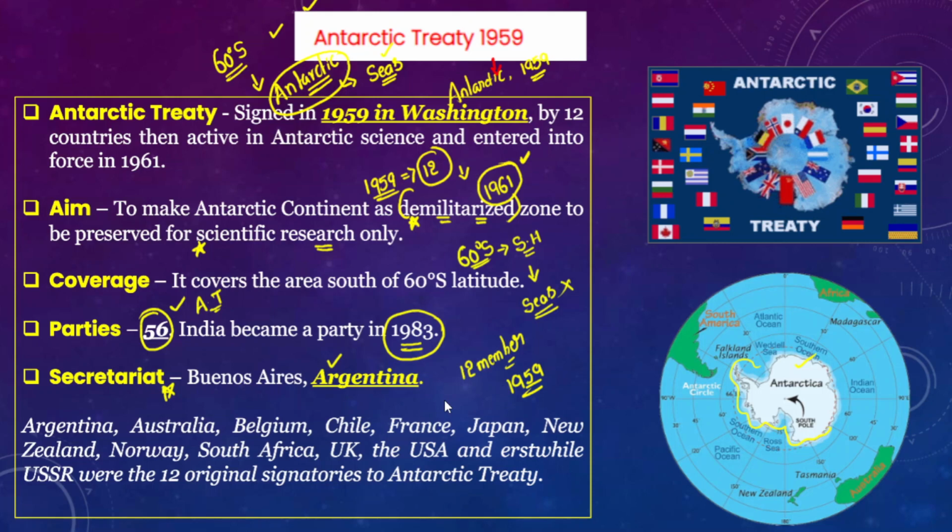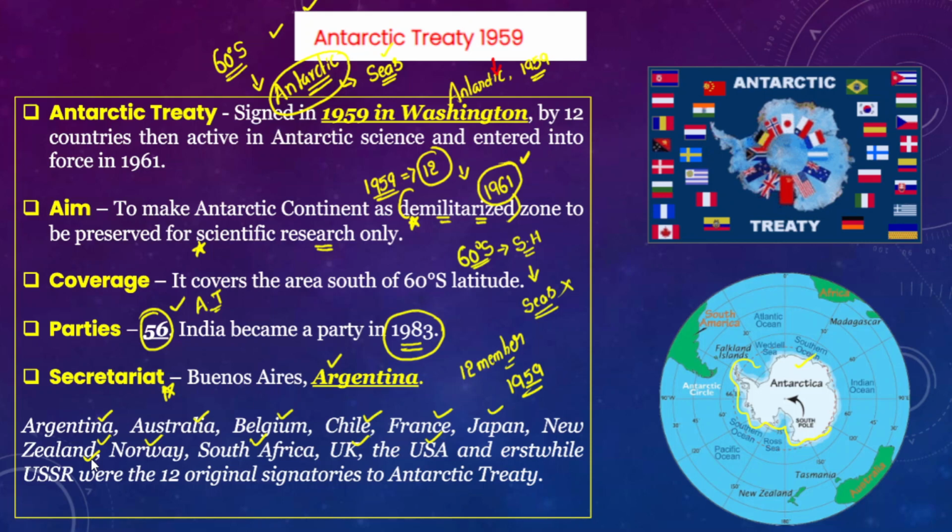What were those original 12 countries? They include Argentina, Australia, Belgium, Chile, France, Japan, New Zealand, Norway, South Africa, UK, USA, and the erstwhile USSR. All these countries were the 12 original signatories of this Antarctic Treaty.